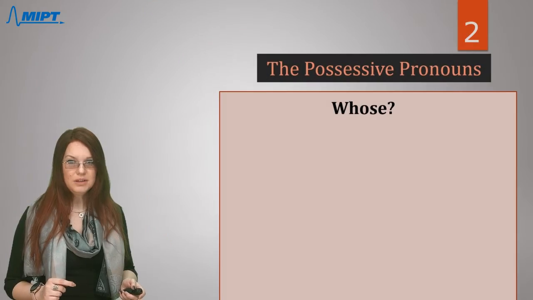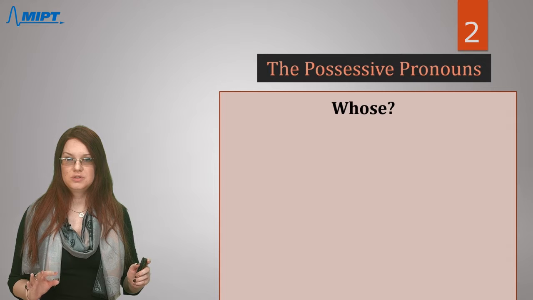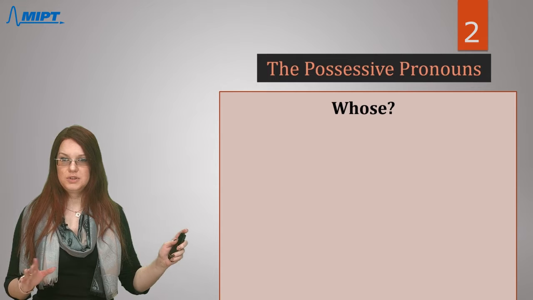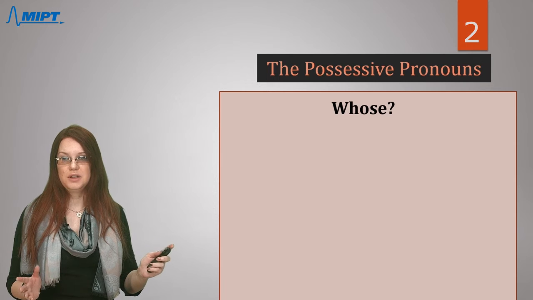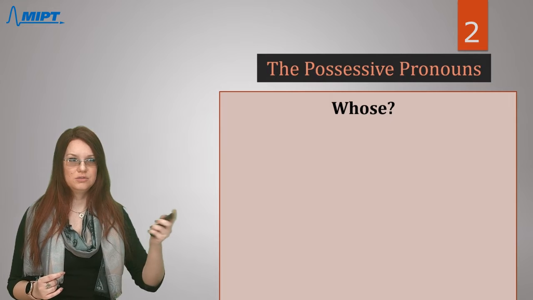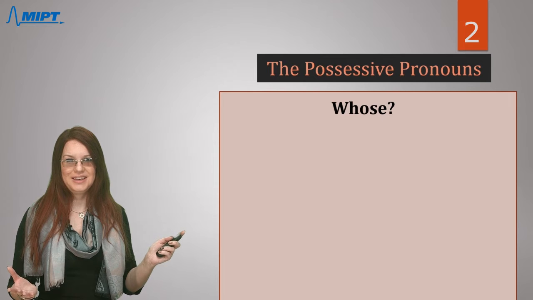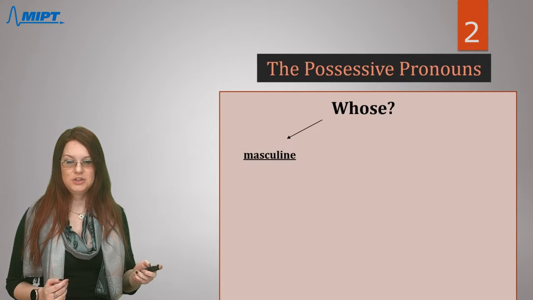And one more thing that I wanted to tell you. You see, if we're talking about the possessive pronouns, logically we want to ask this question, whose. For example, we see any object around us, or any person, and we want to ask, whose is this phone, whose is this sister, whose is this student, and so on. As you can guess, in Russian we also have 4 different forms. If in English we say whose, in Russian this question has 4 different variations.